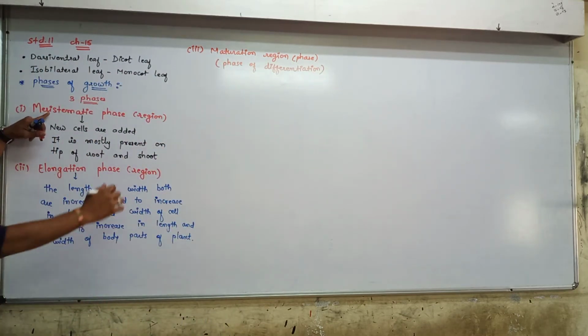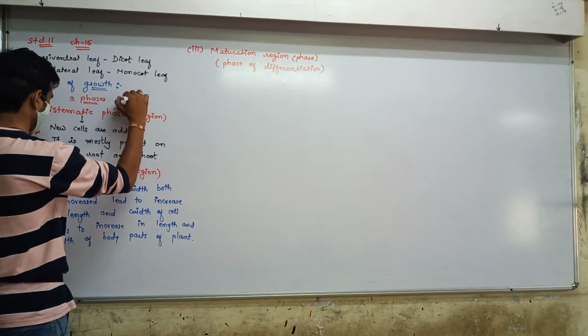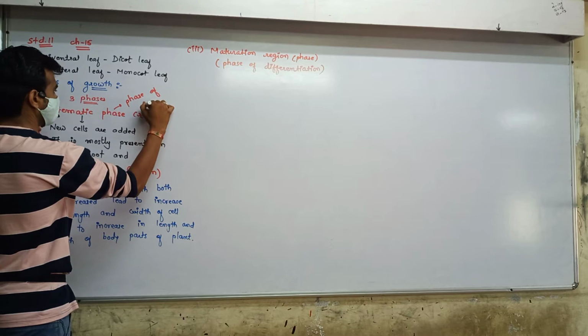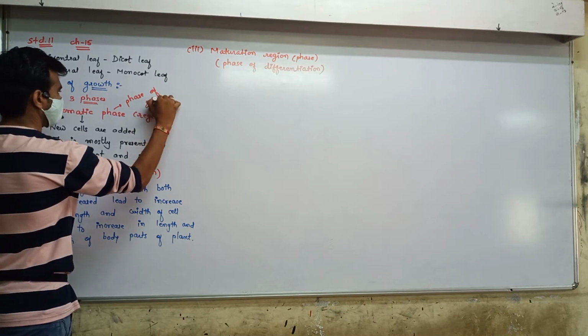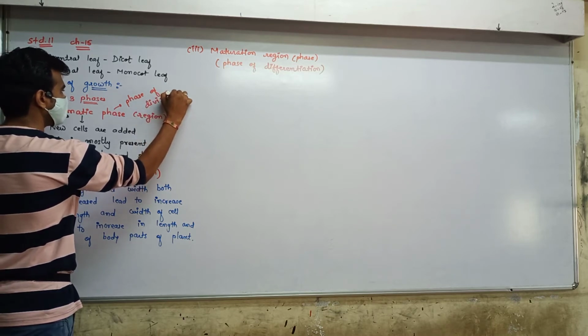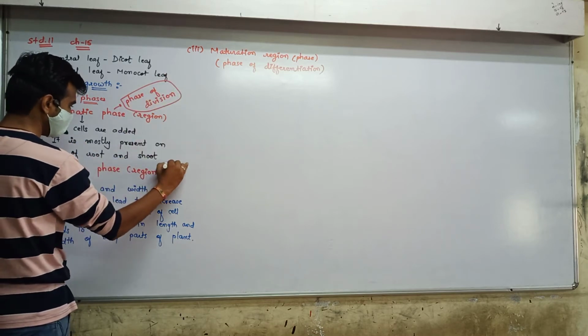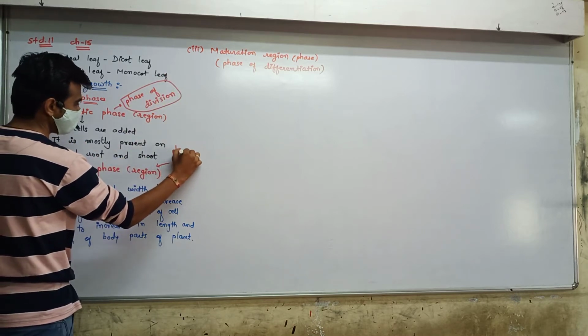In the meristematic phase you say phase of division, and for elongation you say phase of elongation.